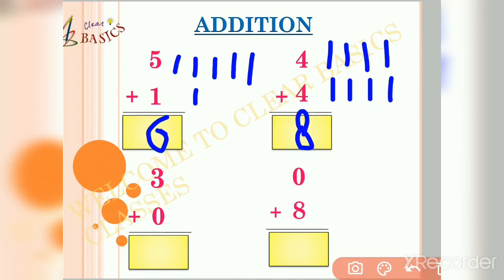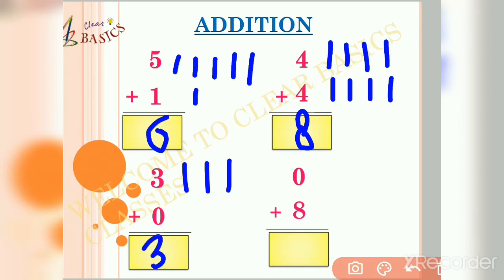Similarly, in the third one, on one hand, we have 3 sticks. 1, 2, 3. Friends, can you tell me how many sticks there are in the other hand? Yes, you are correct. As the other number is 0, my other hand is empty. On joining the two, we found that there are only 3 sticks. So here in this problem, our answer will be 3.